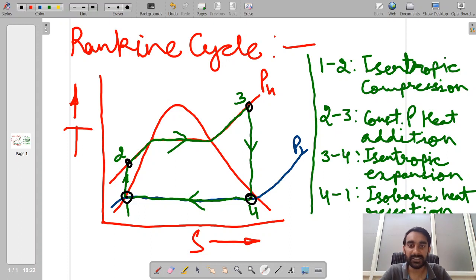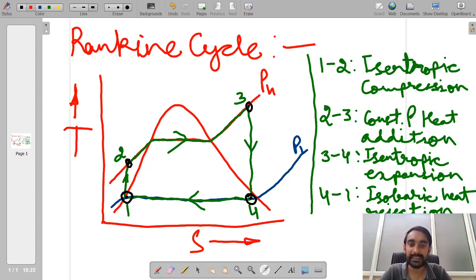In the previous lecture, I first discussed the physical significance of entropy and the concept of the third law of thermodynamics, and after that I introduced the concept of vapor power cycles.